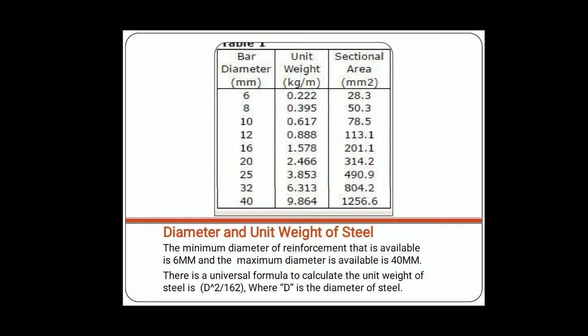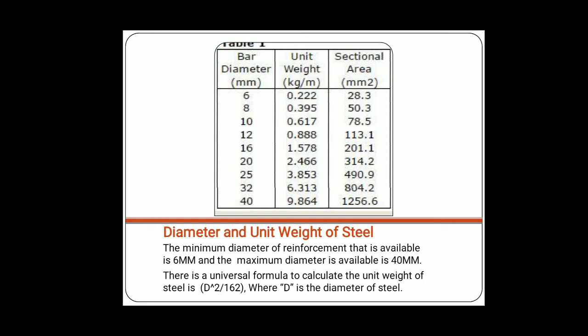Then 12 mm bar 0.888, cross sectional area 113.1, and 16 mm it is 1.578 kg per meter, cross sectional area 201.1. For 20 mm unit weight is 2.466, and cross sectional area is 314.2 mm square. For 25 mm it is 3.853 kg per meter, cross sectional area 490.9 mm square.